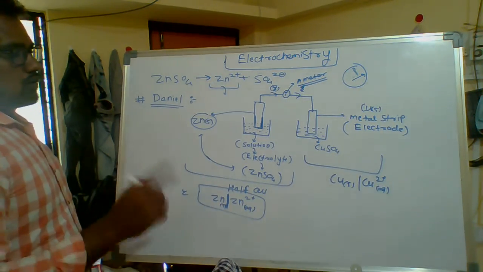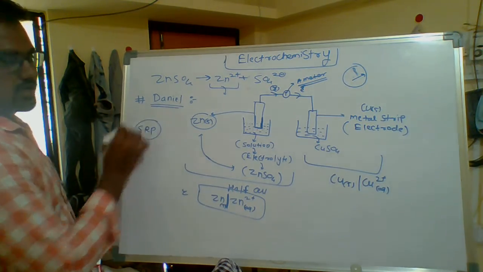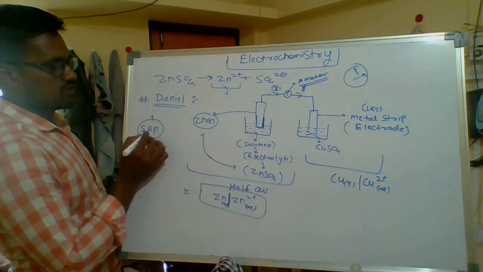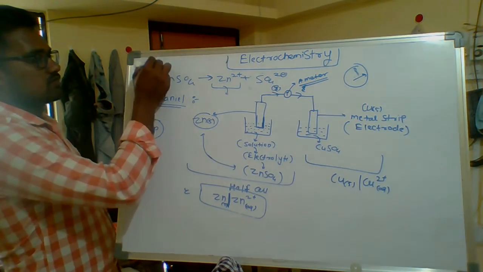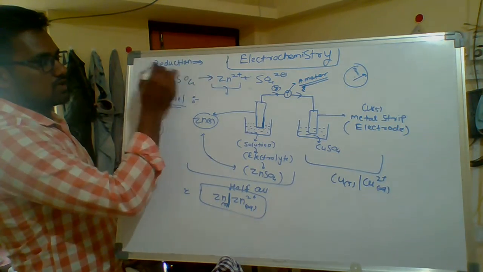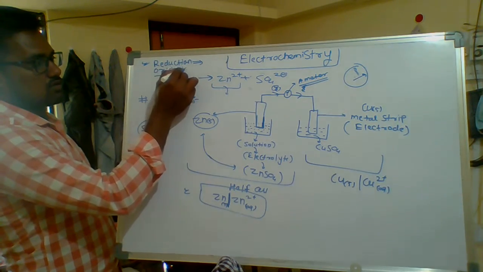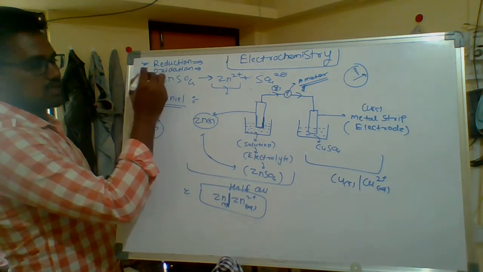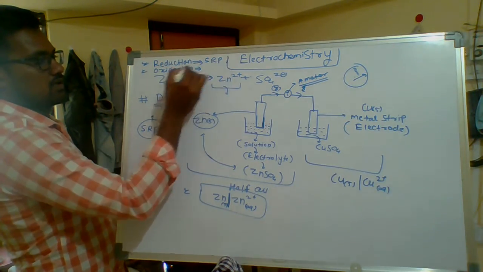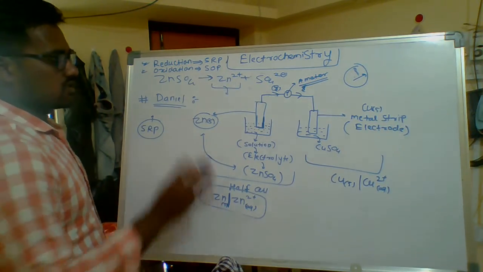Another term is SRP, that is standard reduction potential. Standard reduction potential means, we know reduction: gain of electrons is called reduction. And oxidation means loss of electrons is called oxidation. SRP comes from the reduction reaction, and from oxidation comes SOP, standard oxidation potential. These are the two terms.